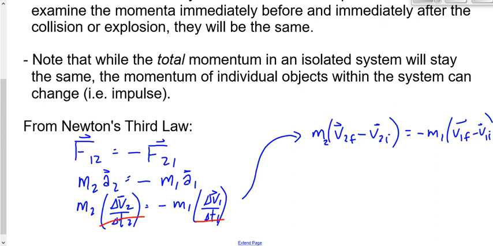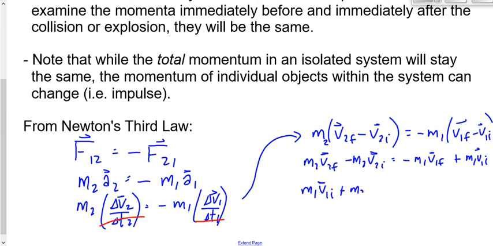So M times delta V becomes M times VF minus VI. If we distribute the M's, we get M2 V2F minus M2 V2I equals negative M1 V1F. Negative times a negative is a plus, M1 V1I. And if I change the order of that, then I end up getting this: M1 V1I plus M2 V2I equals M1 V1F plus M2 V2F. Just swapping the order of them around a little bit.